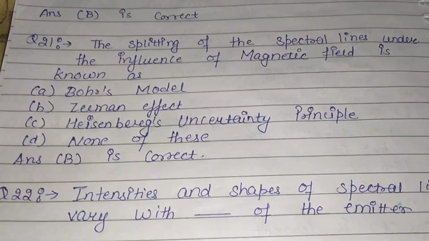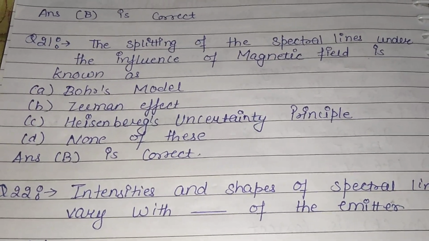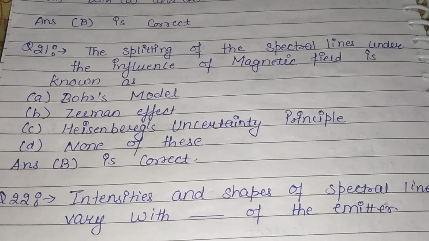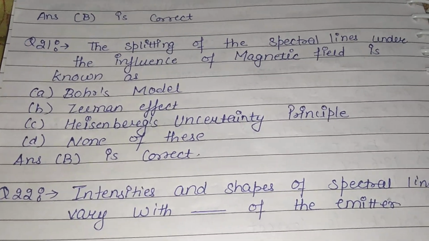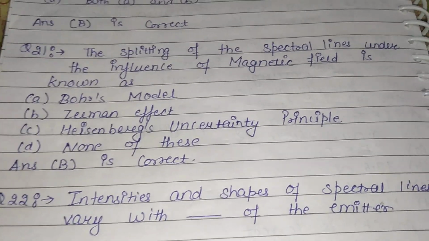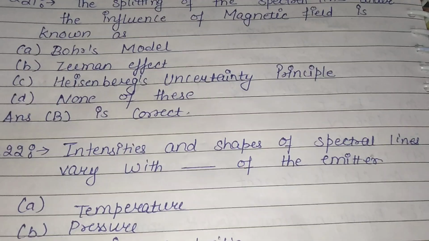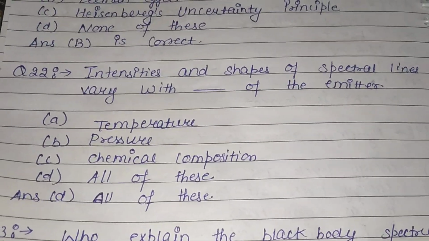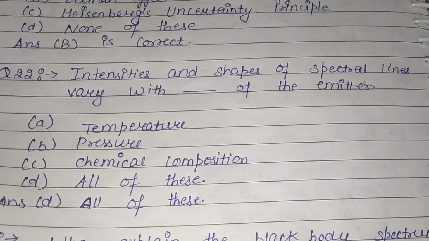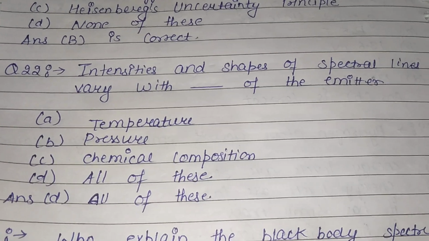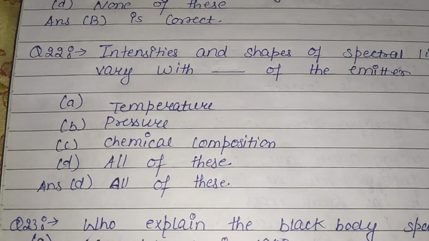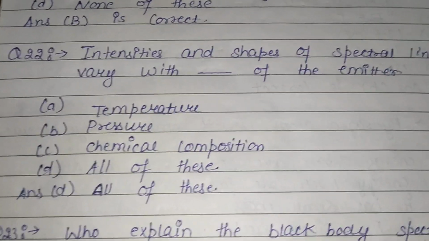Question 21. The splitting of the spectral lines under the influence of magnetic field is known as Bohr's model, Zeeman effect, Heisenberg uncertainty principle, or none of these. So it is due to Zeeman effect. Answer B is correct. Intensity and shapes of the spectral line vary with dash of the emitter: temperature, pressure, chemical composition, or all of these. So it is due to all of these, all three: temperature, pressure, and chemical composition.